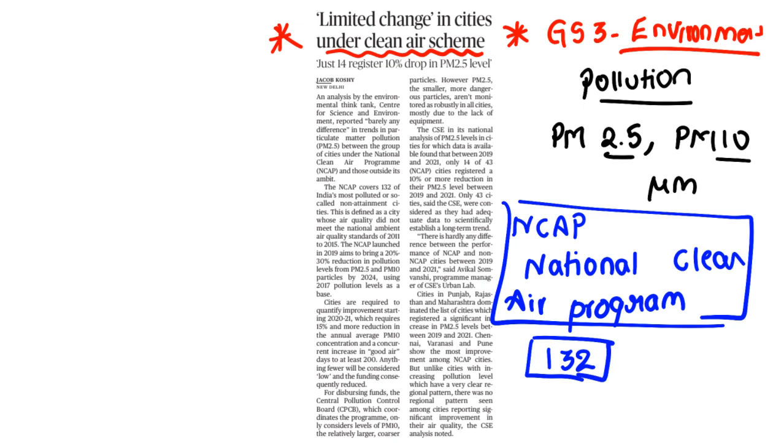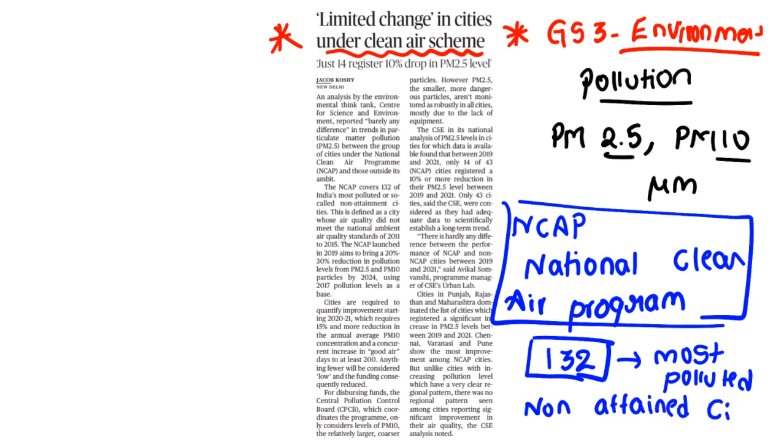So these are the most polluted cities. What are these cities? Most polluted cities and non-attained cities. When you term a city as non-attained, it is defined as a city whose air quality did not meet the earlier standards.